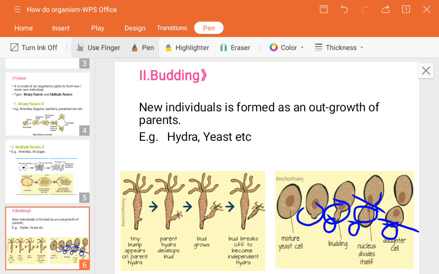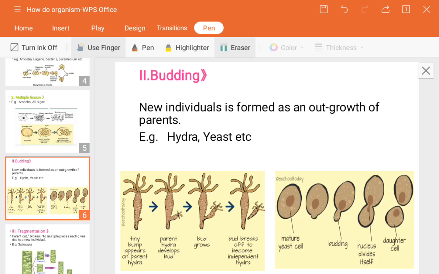But in case of a hydra, the new individual singly can break down. But in case of yeast, two or more individuals can be produced on a new individual forming. So this is the difference between yeast and the hydra. So the budding is this much process.